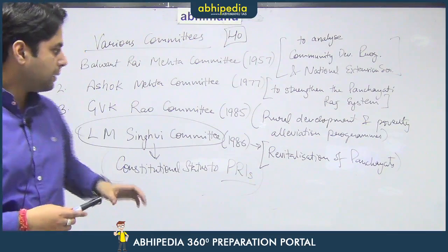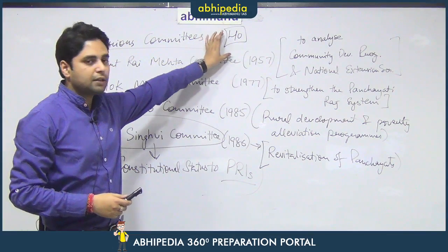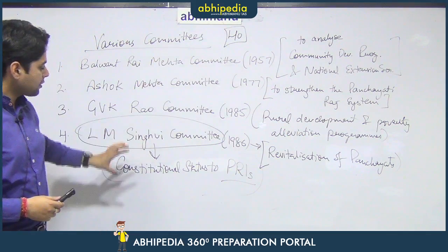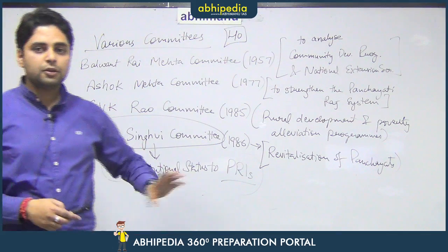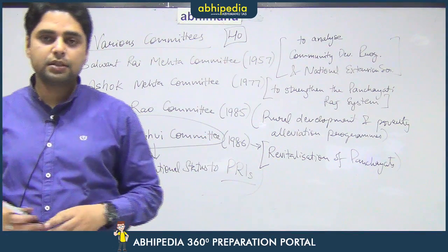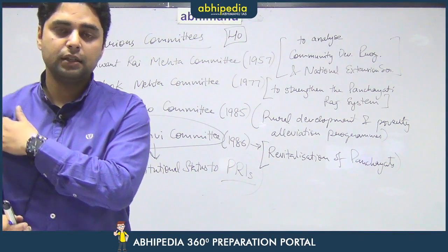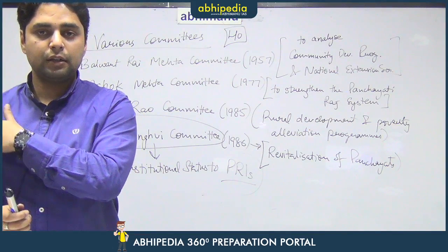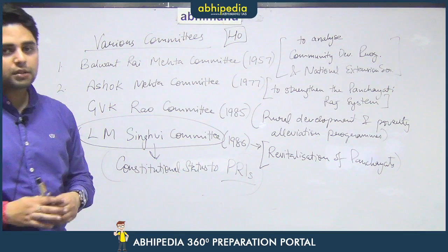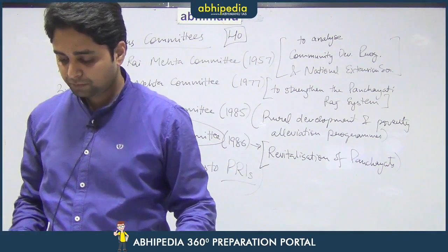So, this committee recommended that now is the time when Article 40, which is non-justiciable and non-enforceable, should actually become enforceable, because it was the year 1986 and around 40 years had passed since India became independent. Therefore, according to this committee, this was the right time to grant powers to the panchayats.